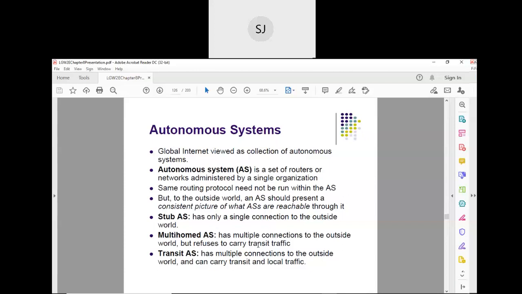Transit traffic means data originating in one autonomous system and heading towards a different autonomous system, through this particular autonomous system. It is like data originated in Sri Lanka, heading towards Pakistan via India. That's what is transit traffic. Is it clear? So transit traffic is not allowed in case of a multi-homed autonomous system.